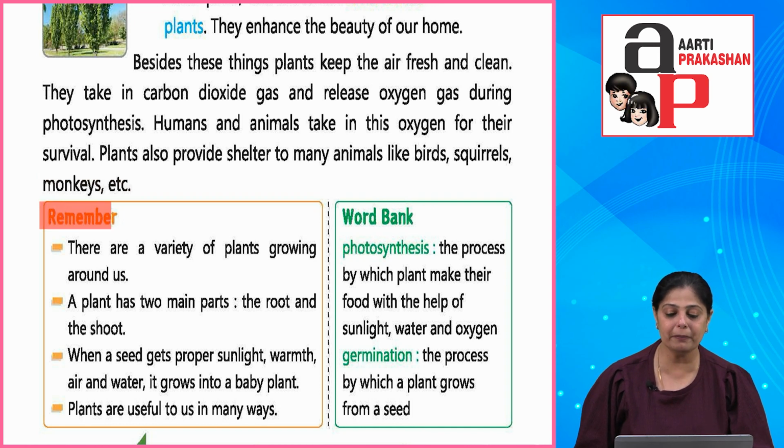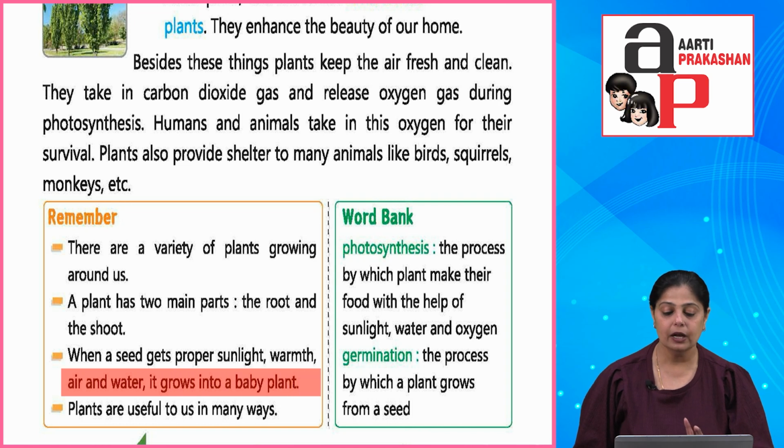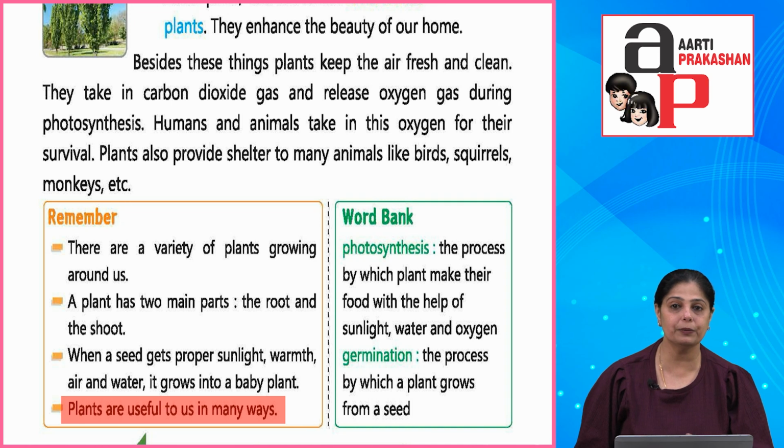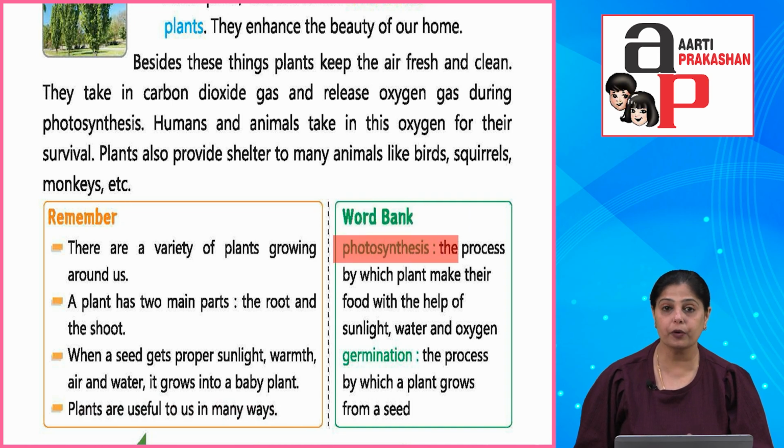Alright. So children, remember there are a variety of plants growing around us. A plant has two main parts, the root and the shoot. When a seed gets proper sunlight, warmth, air and water, it grows into a baby plant. Plants are useful to us in many ways. Okay. Now let's look at the word bank. Photosynthesis, the process by which plants make their food with the help of sunlight, water and air. And germination is the process by which a plant grows from a seed.